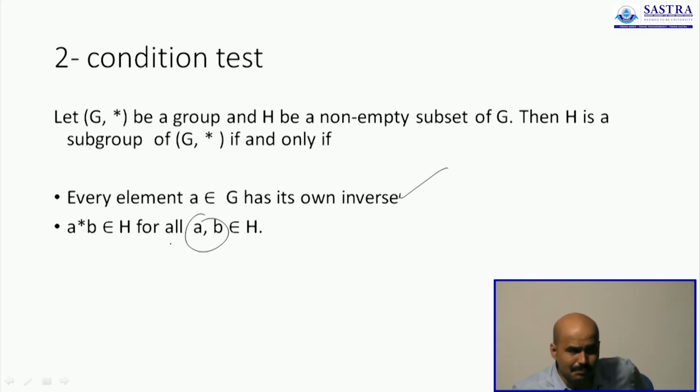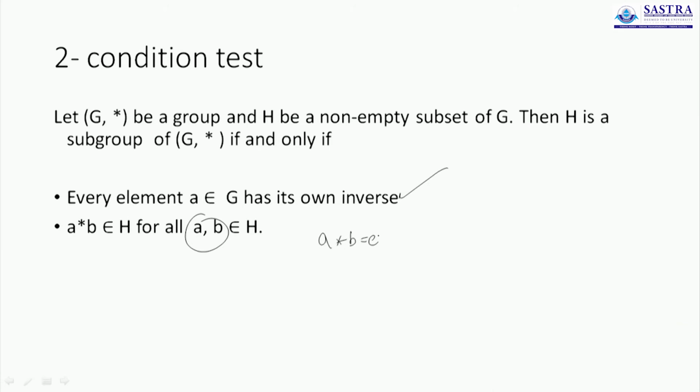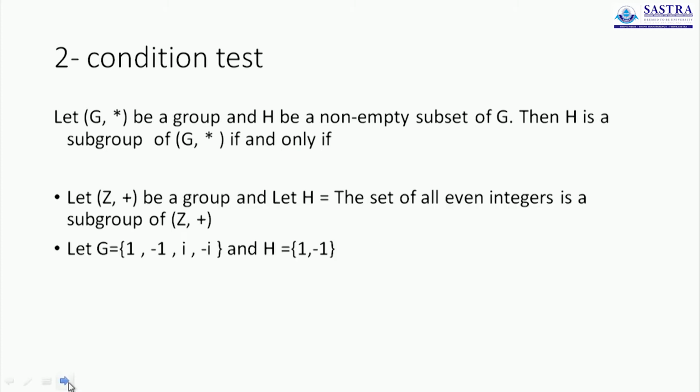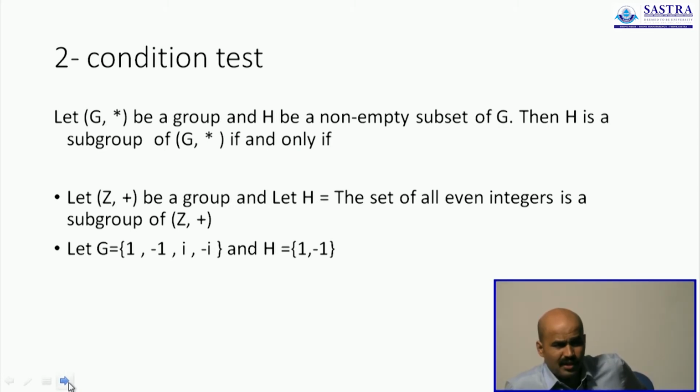It will be part of the set, because suppose you have A star B equal to E, then B is the inverse of A. But how do you check this? Let's consider a couple of examples. Let's show that both the groups we've considered so far actually pass the conditions required for the 2 condition test.